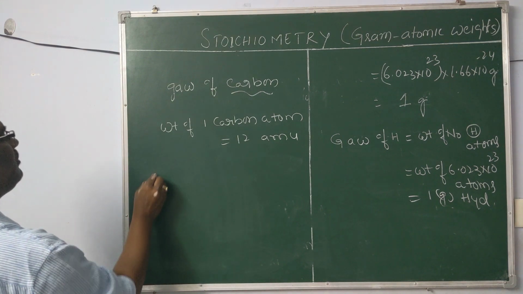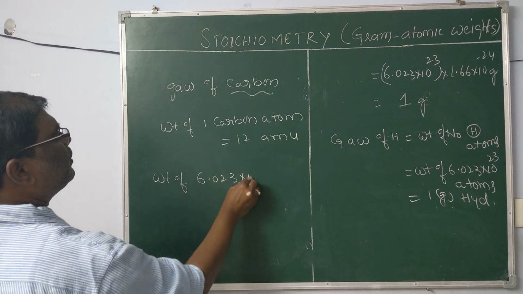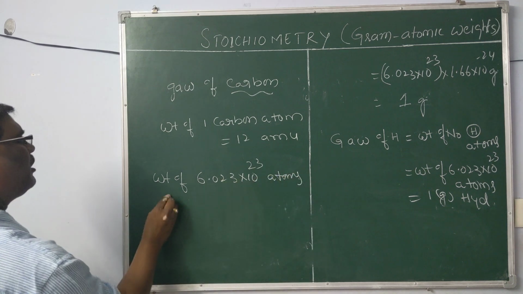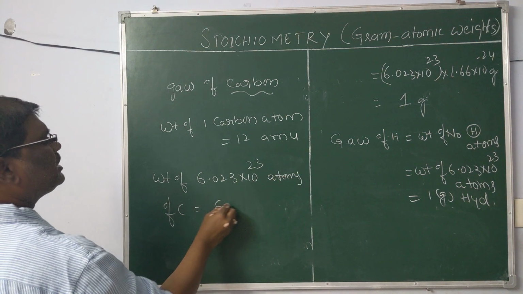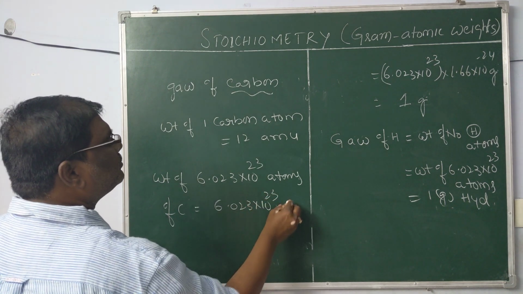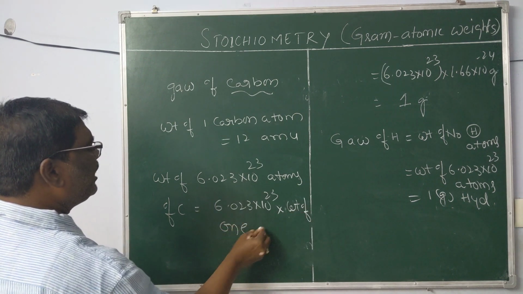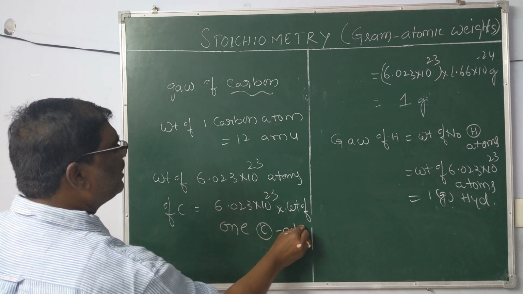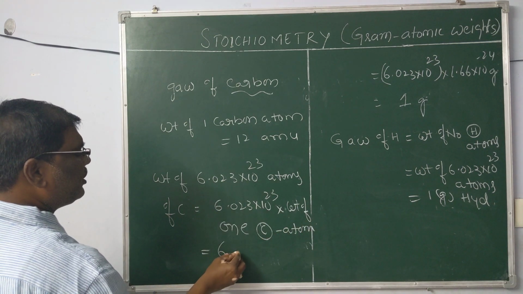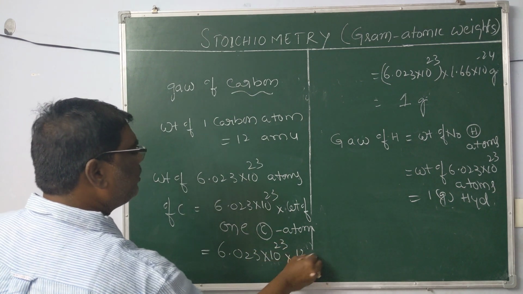Therefore, the weight of 6.023 into 10 power 23 atoms of carbon is equal to 6.023 into 10 power 23 into the weight of one carbon atom, which is nothing but 6.023 into 10 power 23 into 12 AMU.